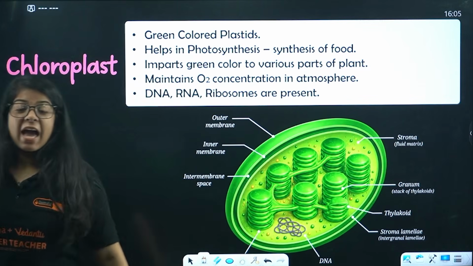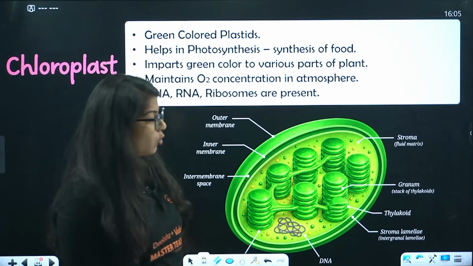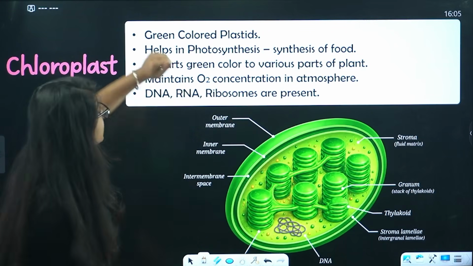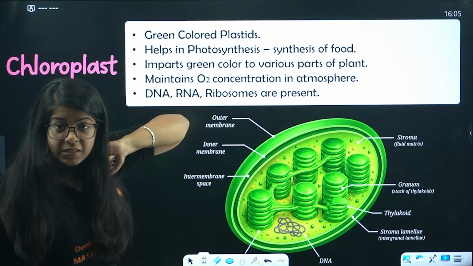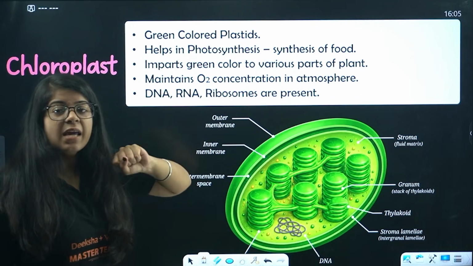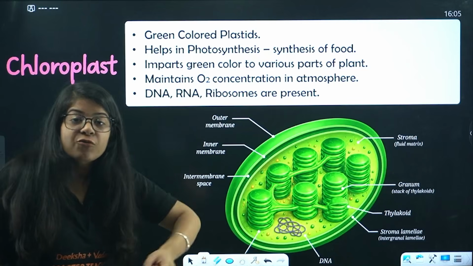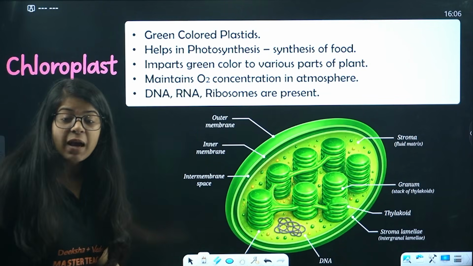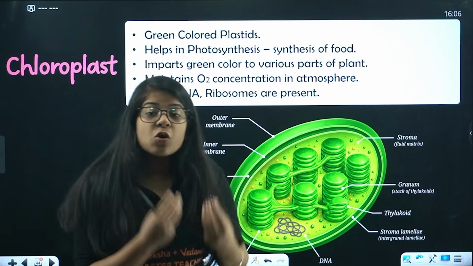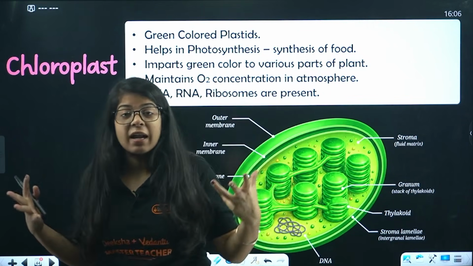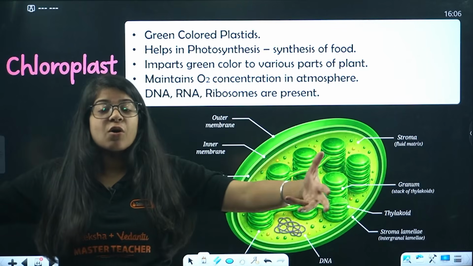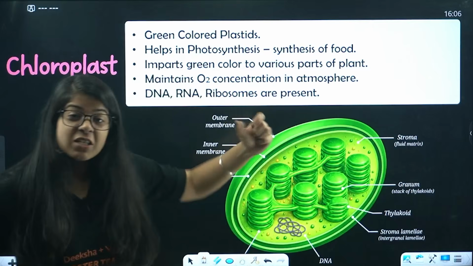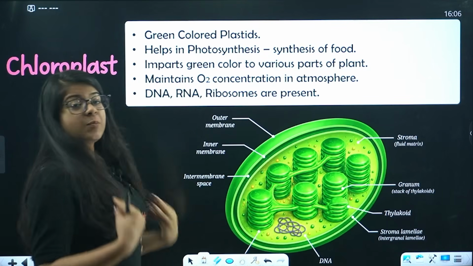Now, next we have chloroplast. Let's study quickly about chloroplast. It is double membrane, right? It is a green color plastid. It helps in photosynthesis, the synthesis of food, right? It imparts green color to various parts of plants, and it also maintains oxygen concentration in the atmosphere. It absorbs carbon dioxide and gives off O2, which is the main part. It helps in photosynthesis, which gives us the oxygen that helps us to breathe.